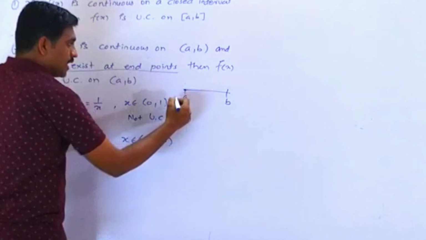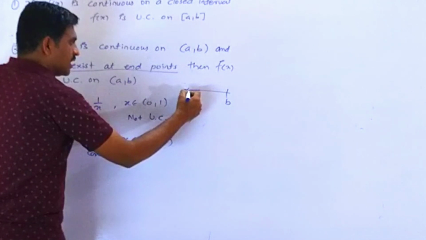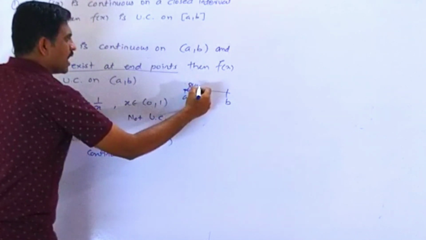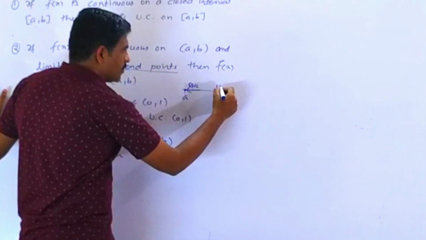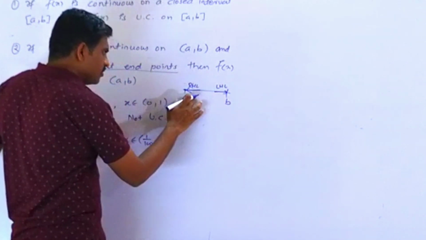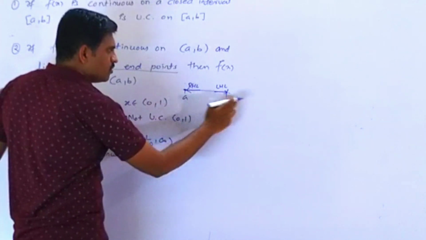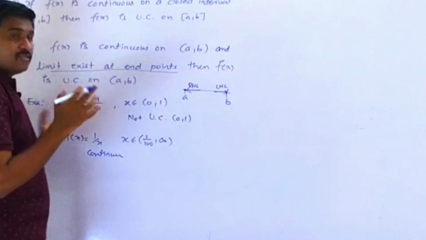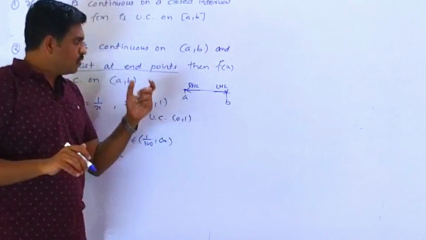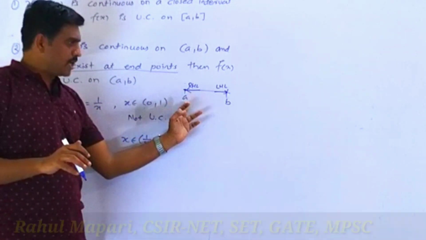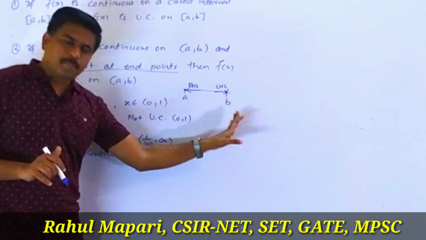If you check at a, just check the right hand limit, and when you check at b, just check the left hand limit. You don't need to check the other side because there is no path, and if there is no path, how can we check the limit? So just check the right hand limit for a and the left hand limit for b.